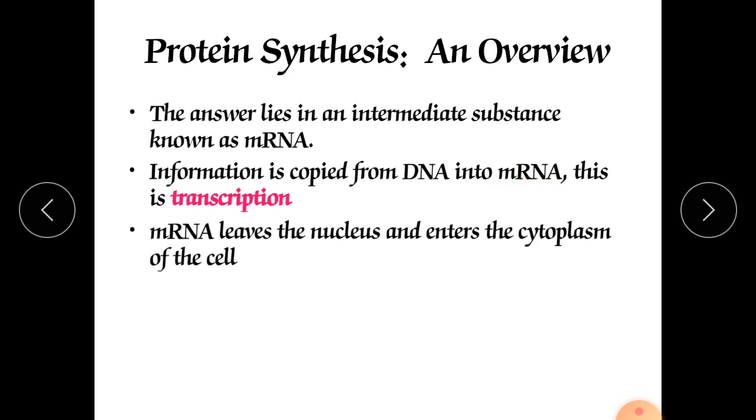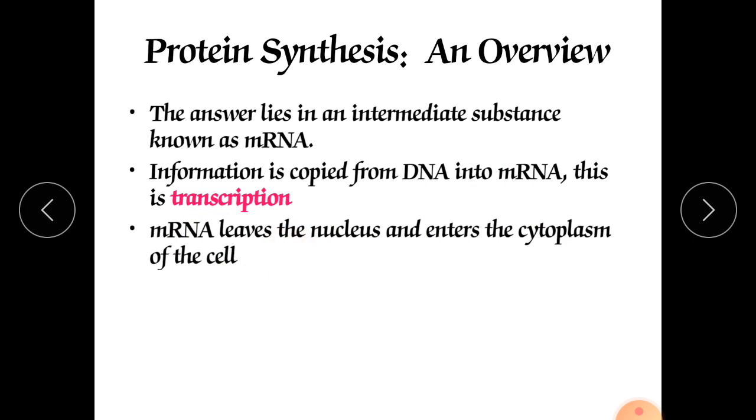Transcription occurs in the nucleus, in the DNA, and once it completes, it forms the complete strand of mRNA.